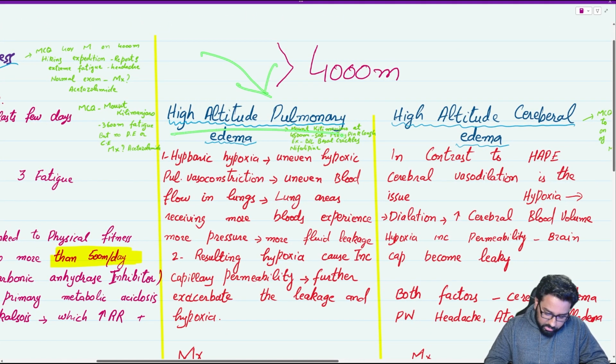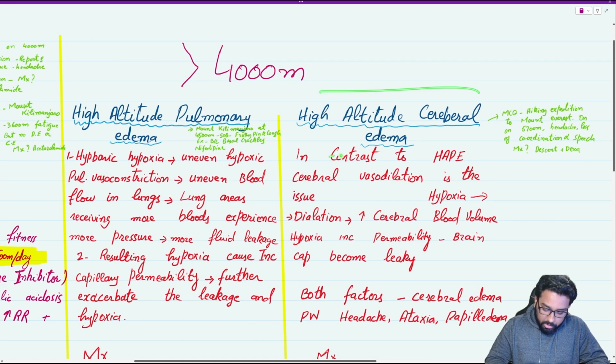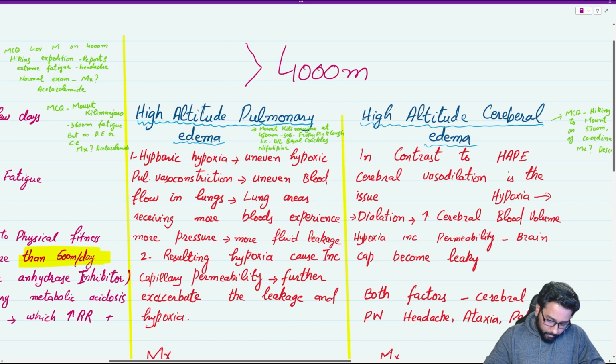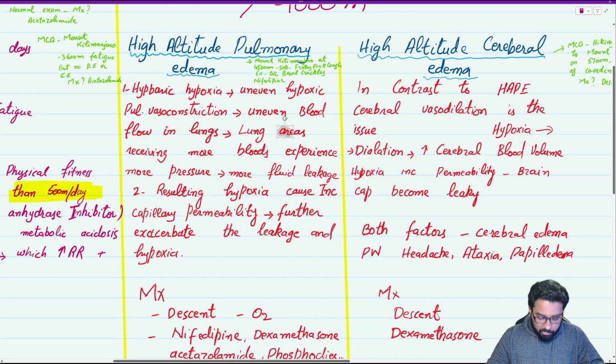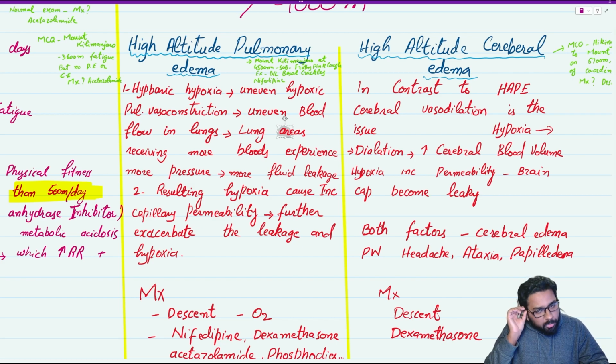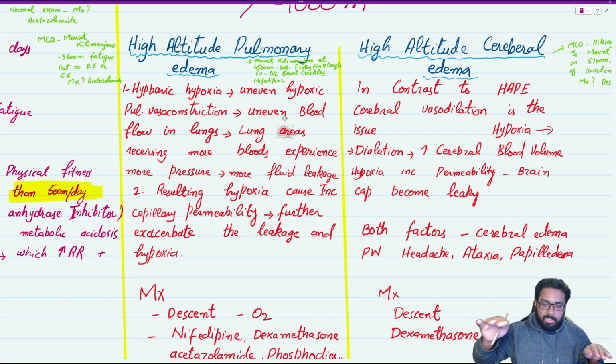Now, if we increase the altitude, that acute mountain sickness can become and cause high altitude pulmonary edema or high altitude cerebral edema. So let's talk about high altitude pulmonary edema. What will happen? We all know at high altitude there is hypobaric hypoxia, which will cause uneven hypoxic pulmonary vasoconstriction. Uneven vasoconstriction will cause low blood flow in some areas and high blood flow in other areas of the lung. That high blood flow will cause more pressure and leakage into the alveoli.